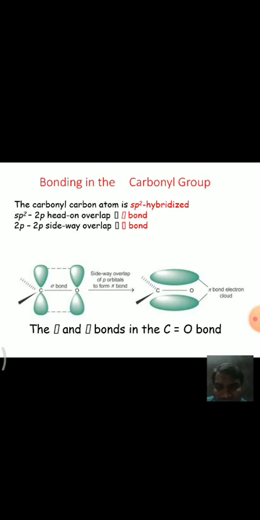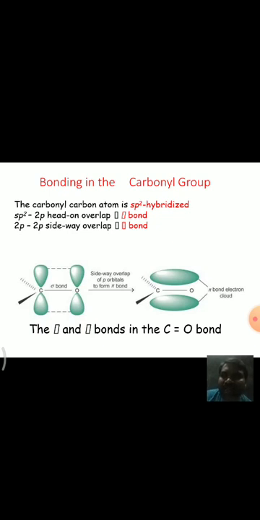First of all, they have unsaturation, that is a double bond, hence they undergo addition reactions. In addition reactions, they undergo nucleophilic addition, because in the carbonyl group the oxygen is more electronegative than carbon, hence the electron density is somewhat more towards oxygen.